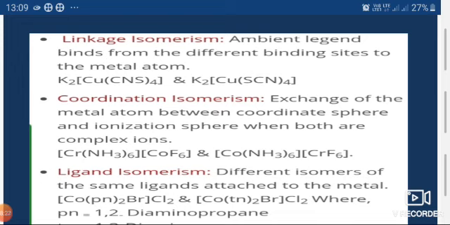It means there is an exchange of ligands between the two coordination complexes: one ligand is present with one central metal ion in the first case, and in the second case that ligand will be present with the second central metal ion.